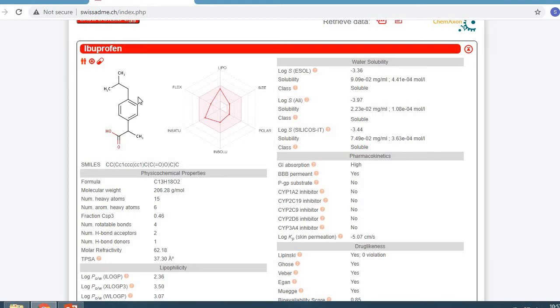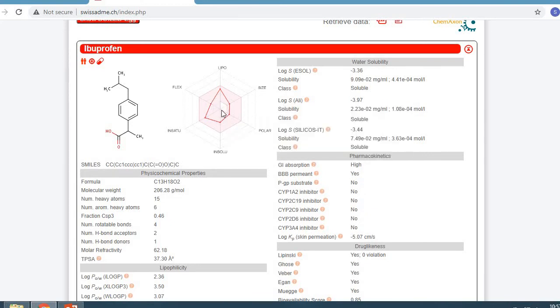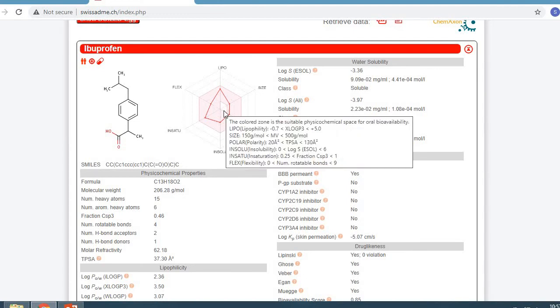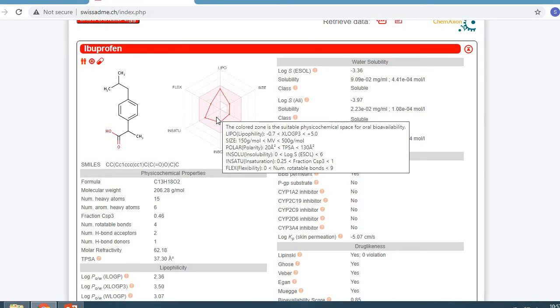Here is the structure of ibuprofen and this is the radar indication. What is radar? Here is some colored zone which can show the suitable physico-chemical spaces for oral bioavailability. That is, whether the compound is suitable for oral bioavailability or not. If the compound is completely fitting in the colored zone, it is orally bioavailable. But if it is not fitting the colored zone, then it is not bioavailable orally.